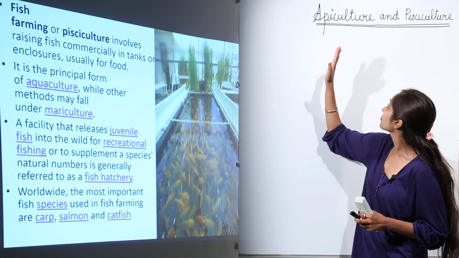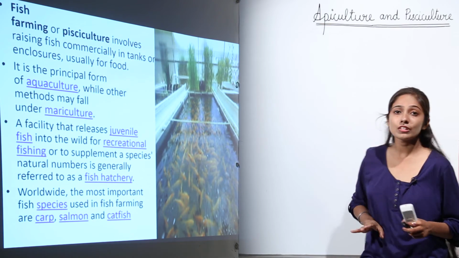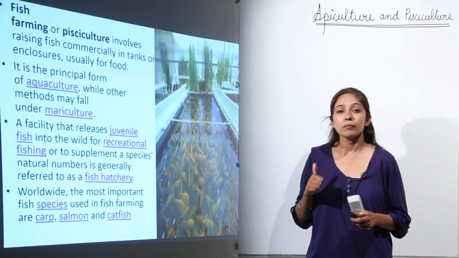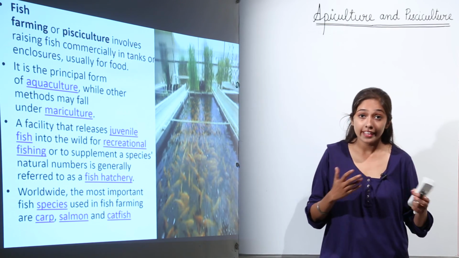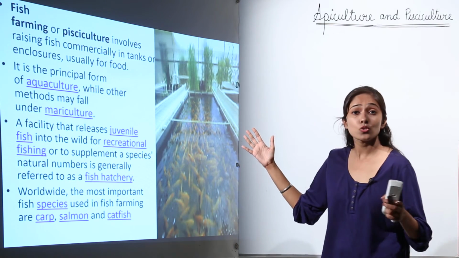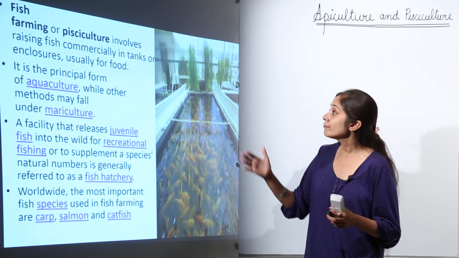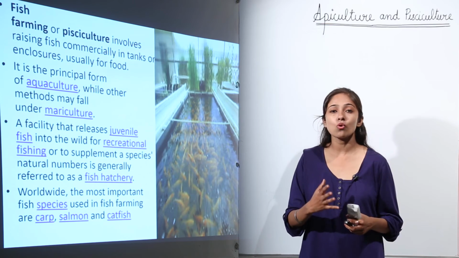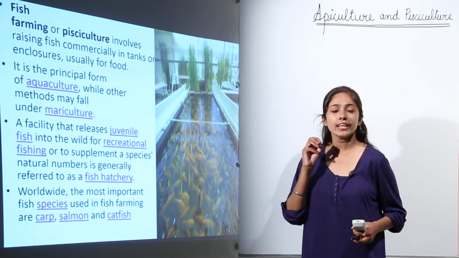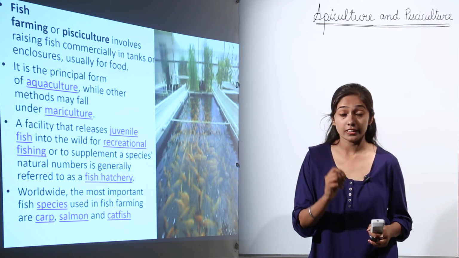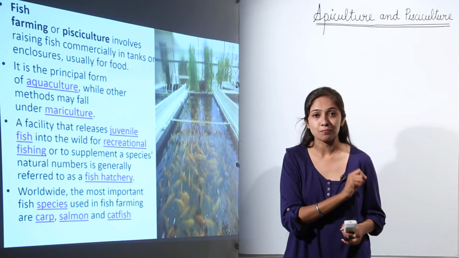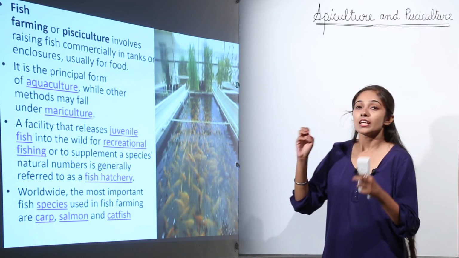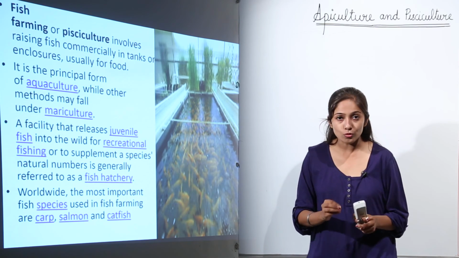Similar to apiculture, we have the benefits of pisciculture also. The main advantage of pisciculture is again that it is a source of additional income. It is very easy to do, and fish is a highly rich source of omega-3 fatty acids. So it can be used to fight hunger and malnutrition. Fish can be the principal source of food, right?